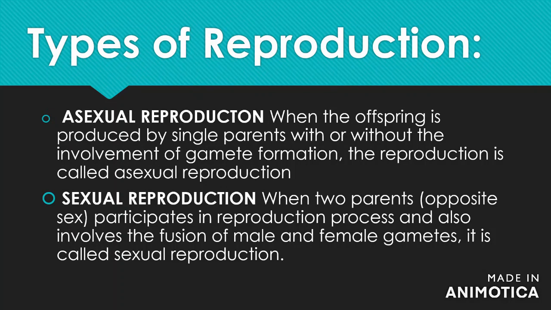Types of reproduction. Asexual reproduction. When the offspring is produced by single parents with or without the involvement of gamete formation, the reproduction is called asexual reproduction. Sexual reproduction. When two parents participate in the reproduction process and it also involves the fusion of male and female gametes, it is called sexual reproduction.